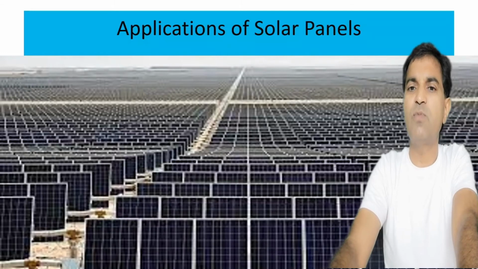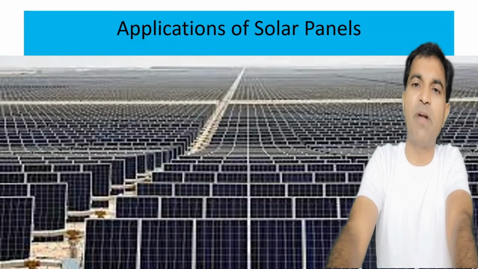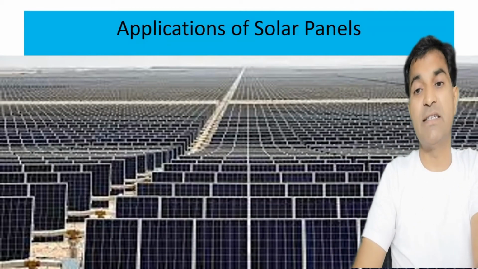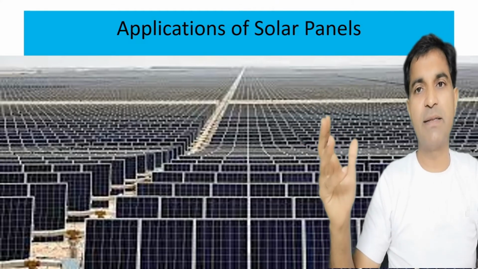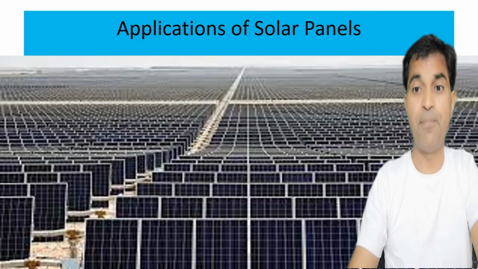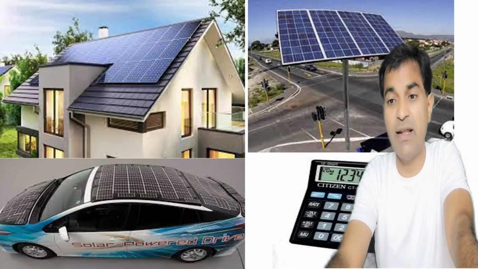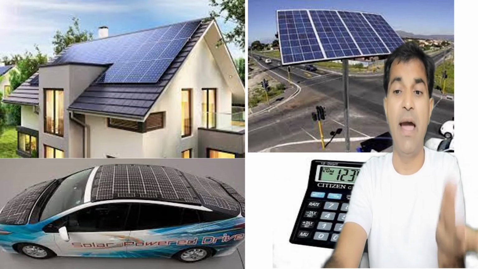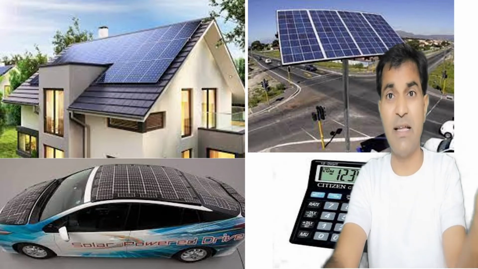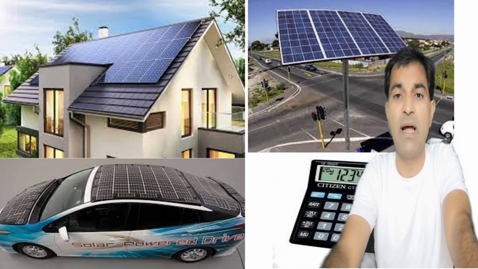Now, what are the applications of solar panels? Solar panels are primarily used for the production of electricity. Big solar farms are there in Gujarat as well as in India. So, solar roof plants are also there. Cars may also run on solar energy. We are using many toys, traffic lights, calculators, and many devices which run on solar cells.